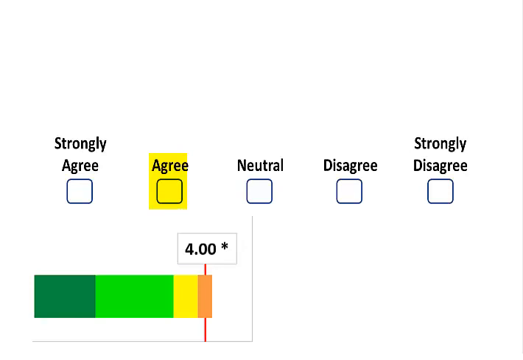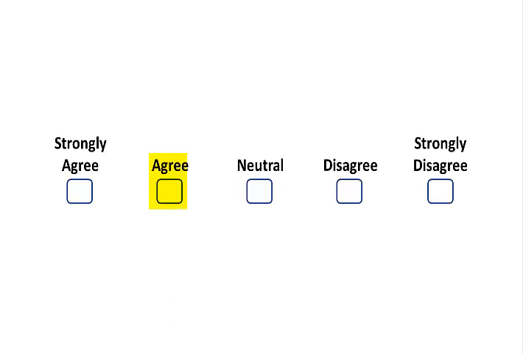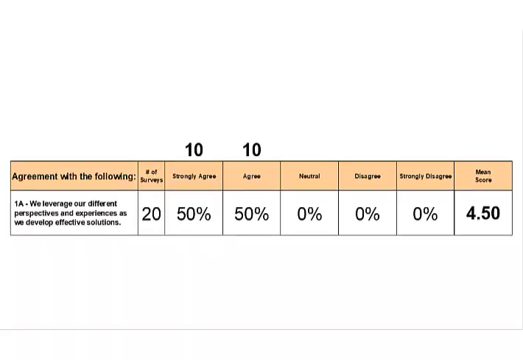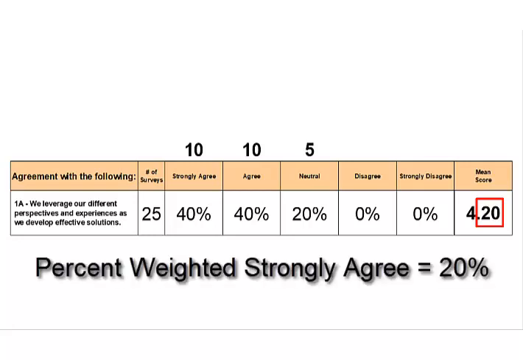The second advantage is the ability to interpret scores above 4.0 as the percent of respondents who strongly agree. If in a group of 20 executives 10 agree and 10 strongly agree, the average would be 4.50. Note that the 2 numbers to the right of the decimal are 50, and 50% of the respondents strongly agree. When some of the respondents choose neutral, disagree, or strongly disagree, and the average is still above 4.0, the 2 numbers to the right of the decimal are equal to the percent strongly agree. We just refer to them as the percent weighted strongly agree. This only works when the average is greater than 4.0.